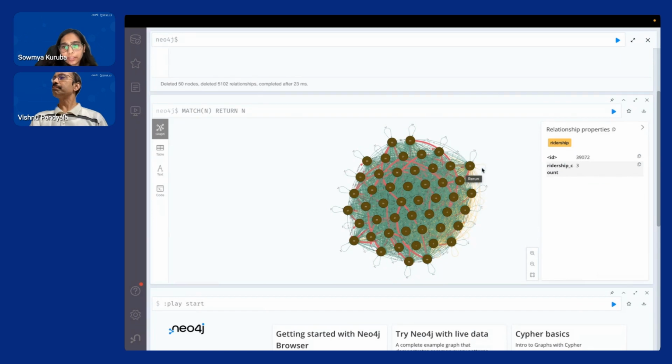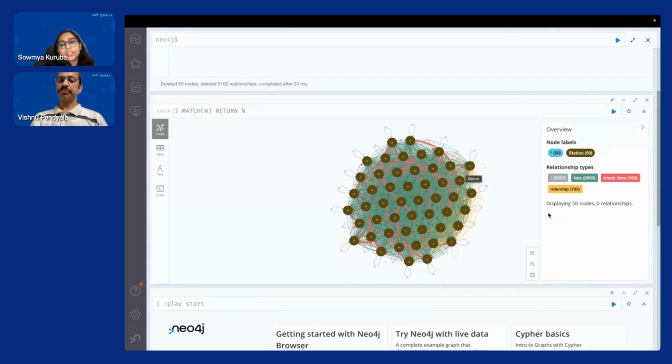If you observe, there are new edges created with the color yellow that represent the relationship nodes. Just like the fare relationship, the ridership relationship also exists from one node to every other node, which means that there's ridership count info that exists from one station to every other station.